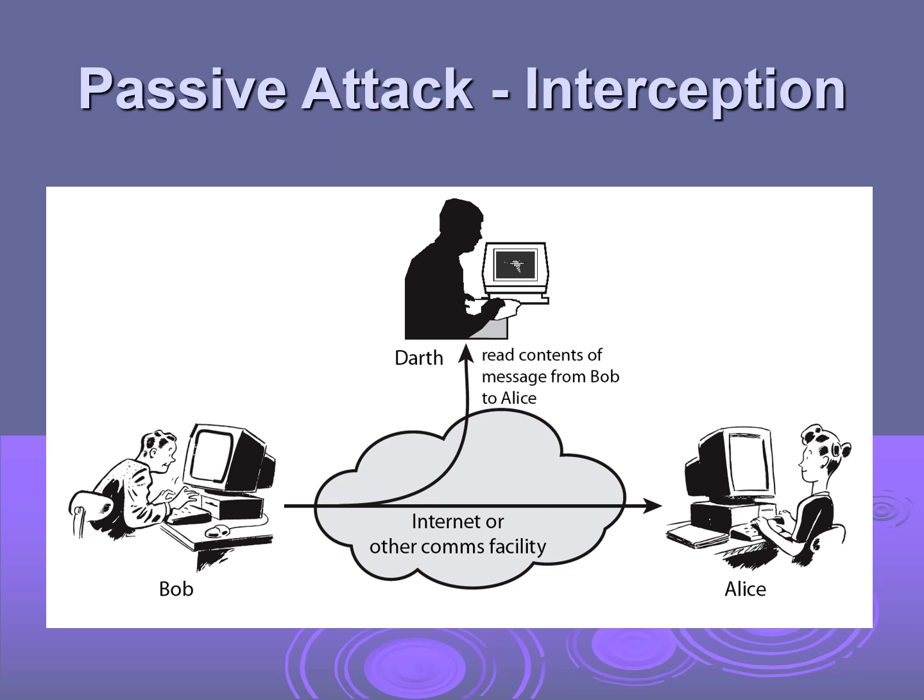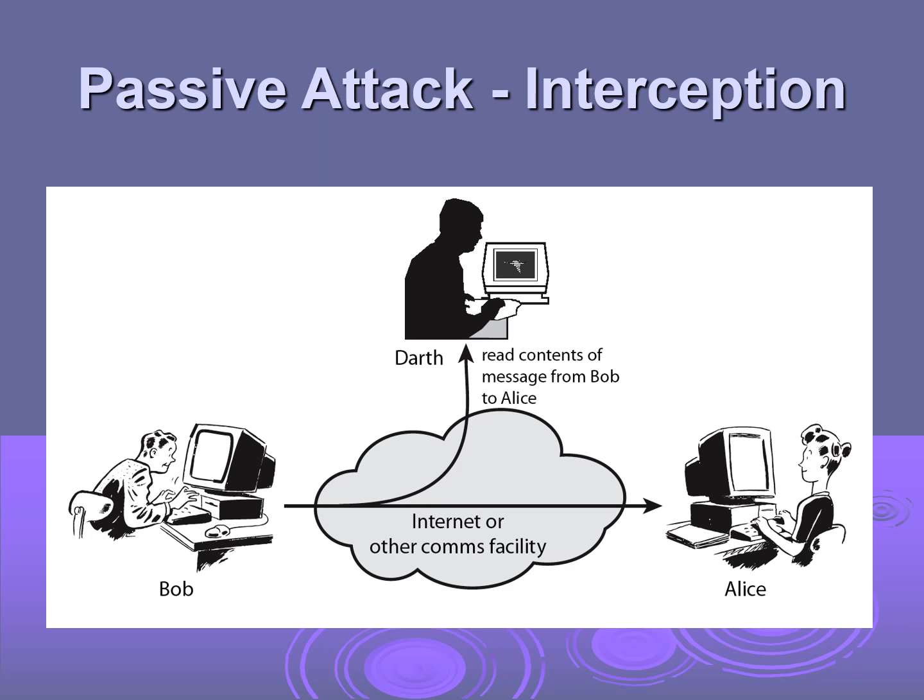He is the person who actually gets access to the message, but he does not do anything with it. He just reads the content of the message. That's why it is called a passive attack. Earlier we studied the impact of various attacks, whether it will be low impact, medium or moderate impact, or high impact.